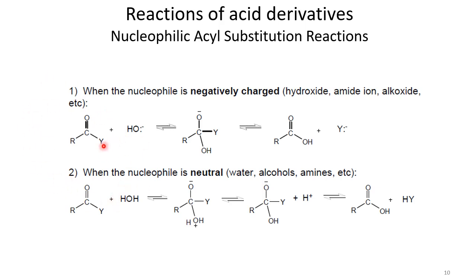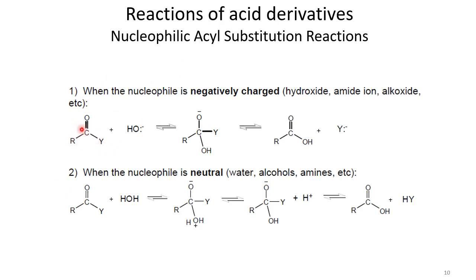So it means that this is the generalized formula for carboxylic acid derivatives. So we have this nucleophilic acyl substitution reaction. They can be of two different types. One type is when the nucleophile is negatively charged, the nucleophile being the one that is attacking this acid derivative.